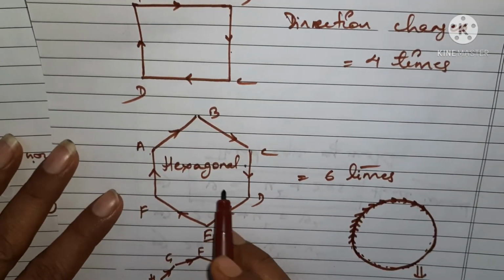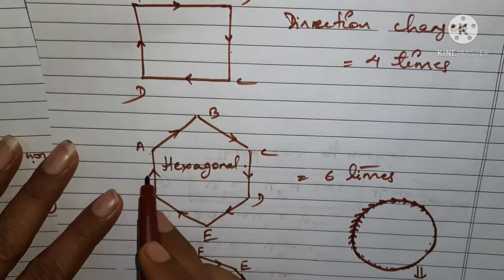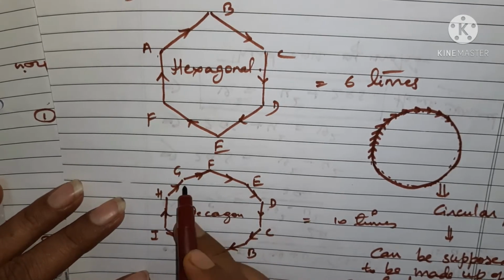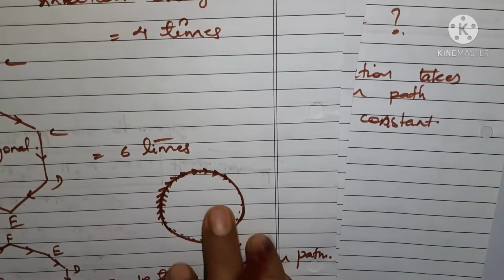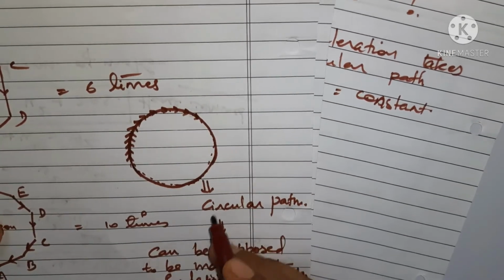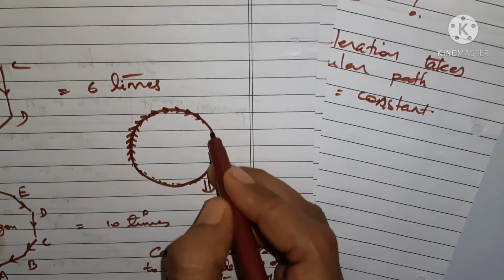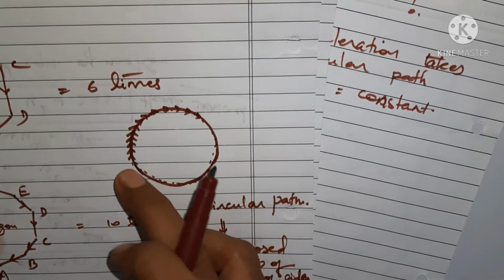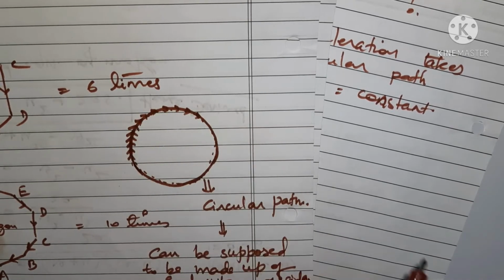In the hexagonal track the direction was being changed 6 times. In the decagon you can see 10 times the direction is changing. But in circular motion, you can see an indefinite number of times the direction is changing, because we have an indefinite number of turns here.